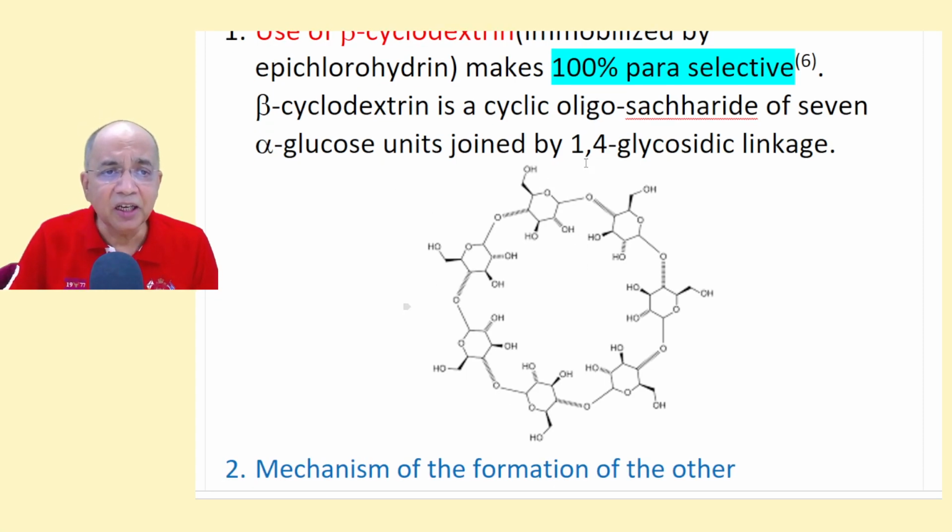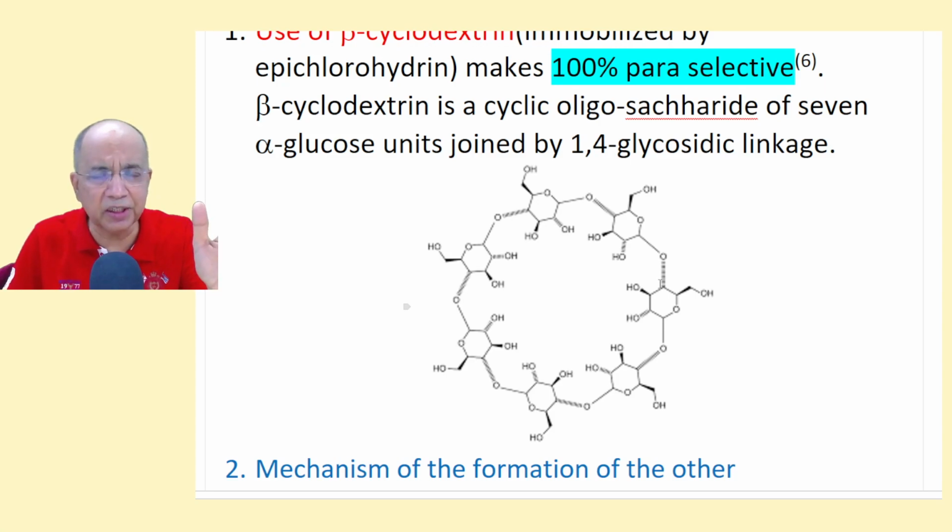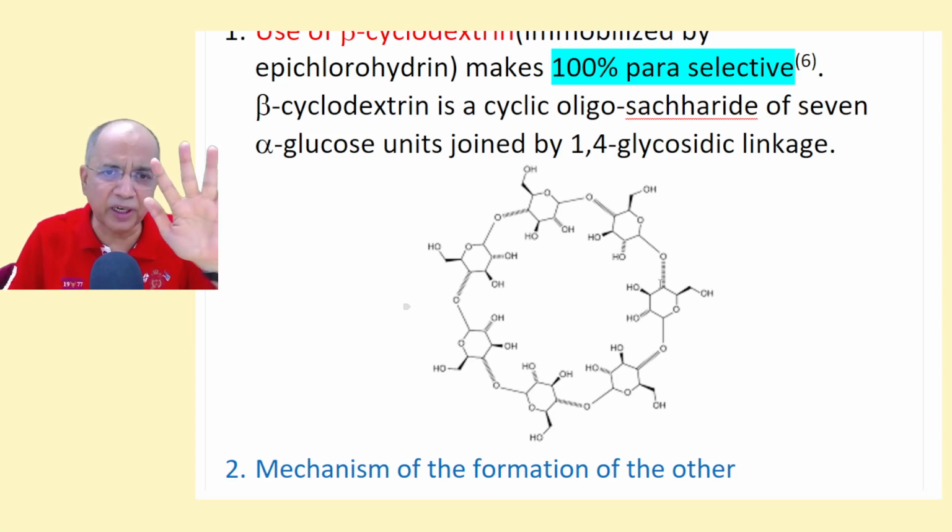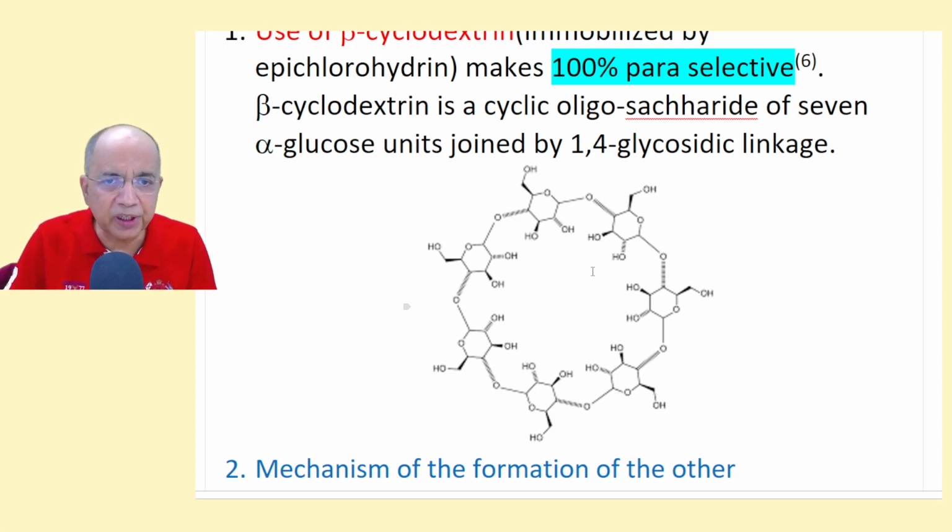It is nothing but a cyclic oligosaccharide containing 7 glucose units, glucopyranose units. If you have not studied the chemistry of biomolecules like carbohydrates, monosaccharides, forget about it. This is a glucose unit, and 7 glucose units are connected by 1,4 glycosidic linkage. You don't have to bother much.